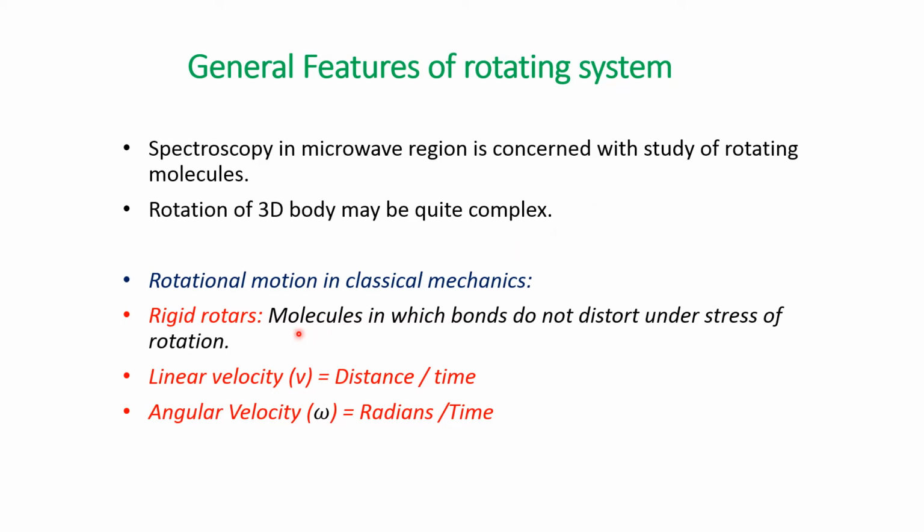Before going to the content, what are rigid rotators? Molecules in which bonds do not distort under the stress of rotation. This condition is said to be rigid. As we all know, the definition for linear velocity is distance versus time, and angular velocity is radians versus time.